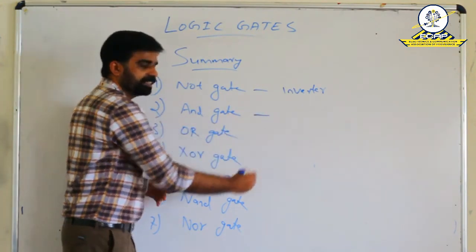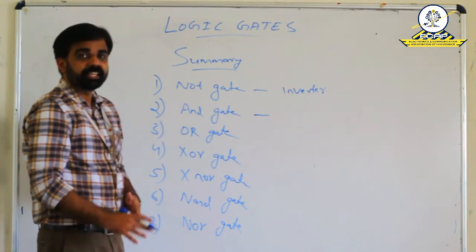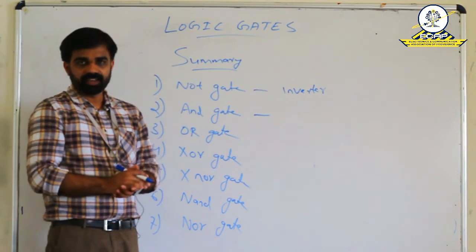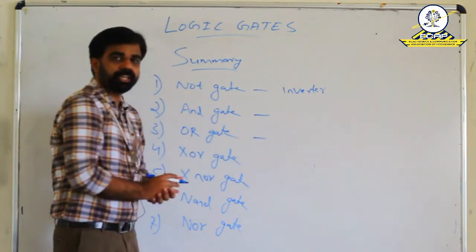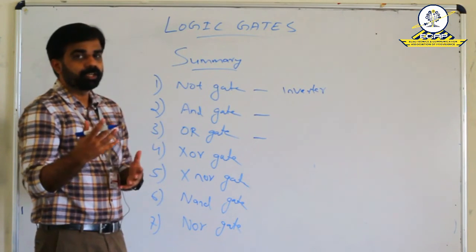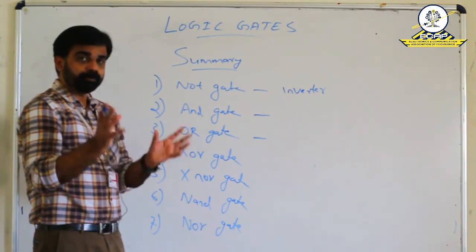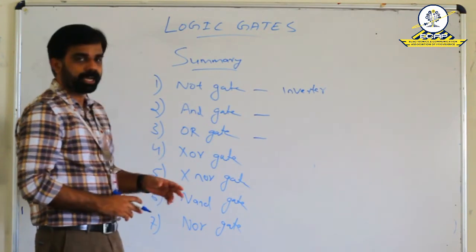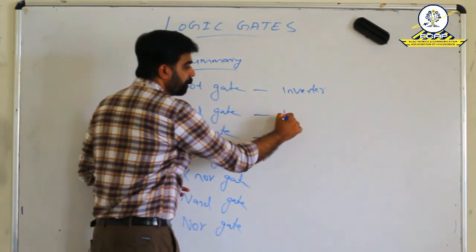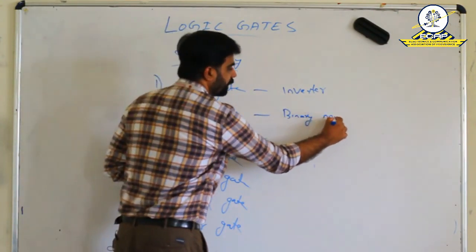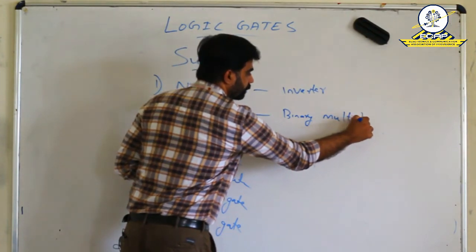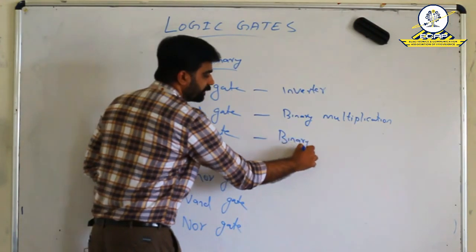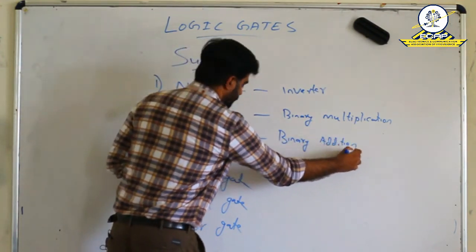Next is AND gate. AND gate means the output becomes high only when both the inputs are high. Another is OR gate. The output becomes high when both the inputs are high and when any one of the inputs is high. In both these cases, the output becomes high. So in AND gate, binary multiplication is taking place. And in OR gate, binary addition is taking place.